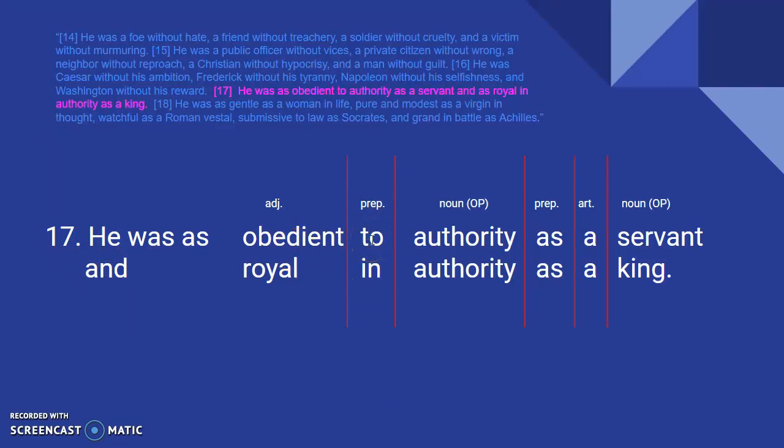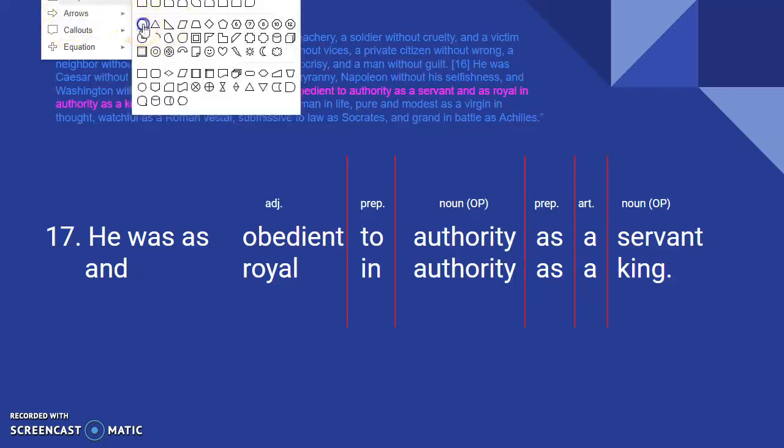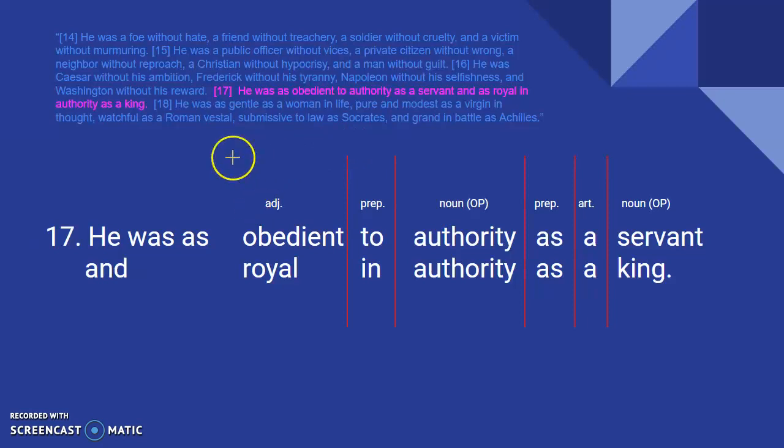Obedient to, preposition, just like in is a preposition, royal in, authority, as another preposition, then articles, a, and another noun. Again, both of these are acting as objects of preposition, and we know objects have to be nouns, always. That's their job. So if it's acting as an object, it has to be a noun, okay? So that's how these are parallel. And you'll notice we actually have some, oh, where's my circles? There they are. Let's make a circle here. So we have antithesis happening here.